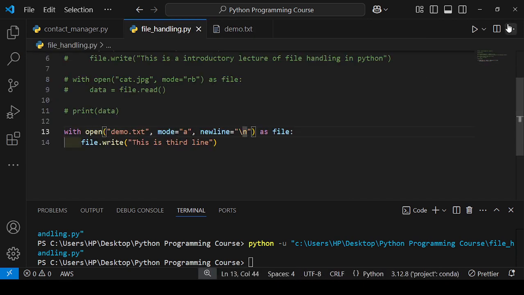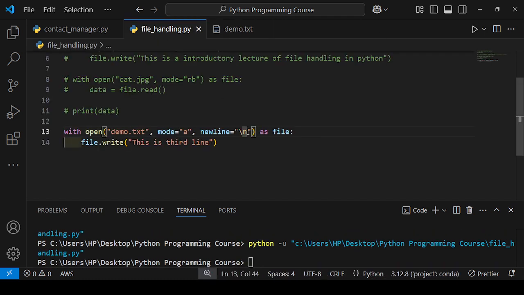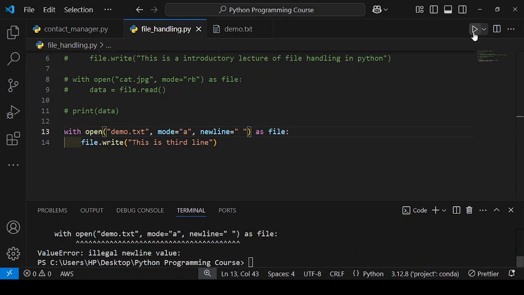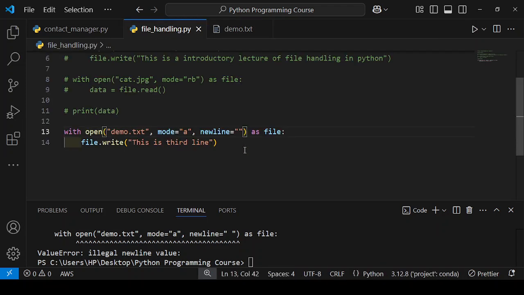Let's see what output we get in the demo.txt file. Okay, the third line. For different systems it will work differently, like if you're using Ubuntu or macOS. So I will check, then I will reply in the comment section.